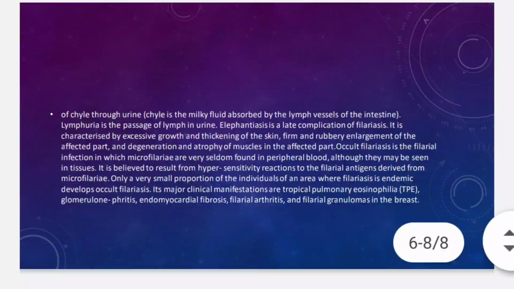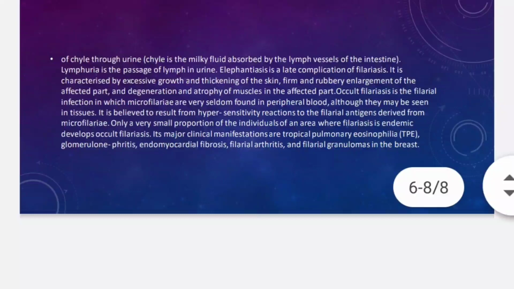Occult filariasis is a filarial infection in which microfilariae are very seldom found in peripheral blood, although they may be seen in tissues. It is believed to result from hypersensitive reactions to the filarial antigens derived from microfilariae. Only a very small proportion of individuals in an area where filariasis is endemic develop occult filariasis. Its major clinical manifestations are tropical pulmonary eosinophilia, glomerulonephritis, endomyocardial fibrosis, filarial arthritis, and filarial granulomas in the breast.